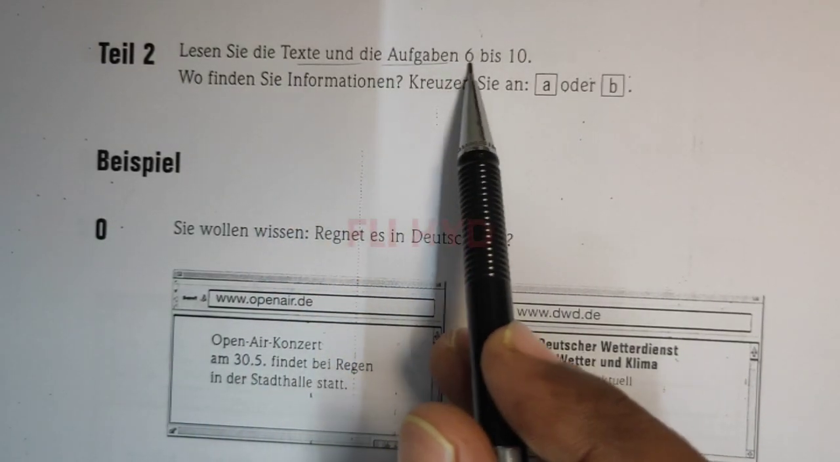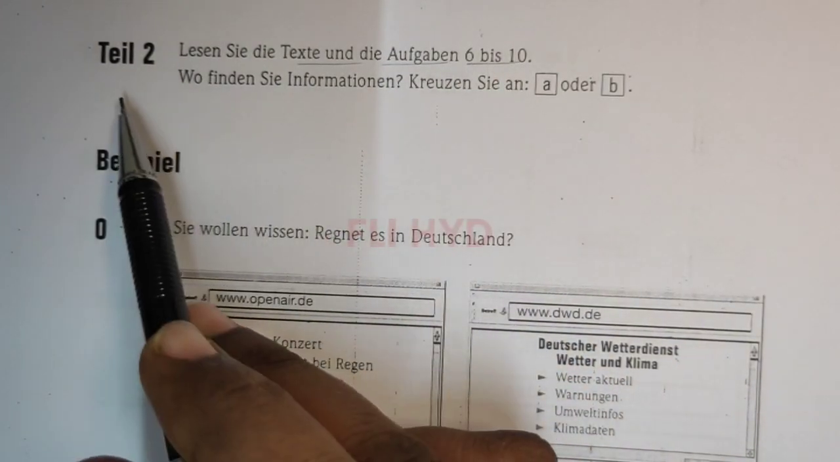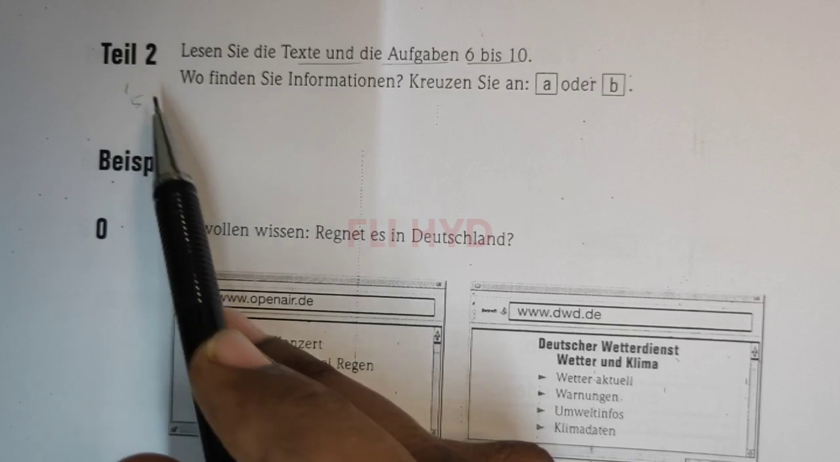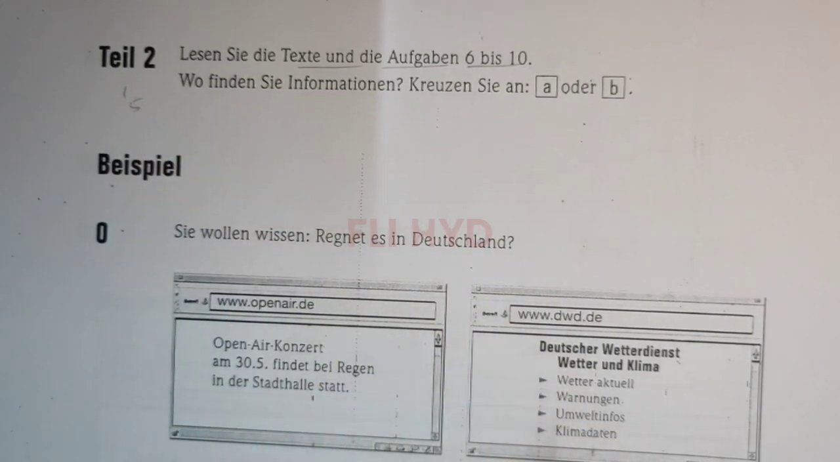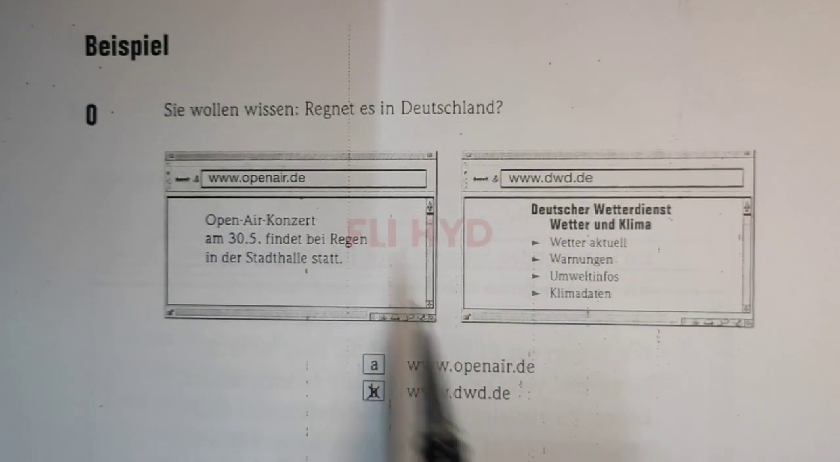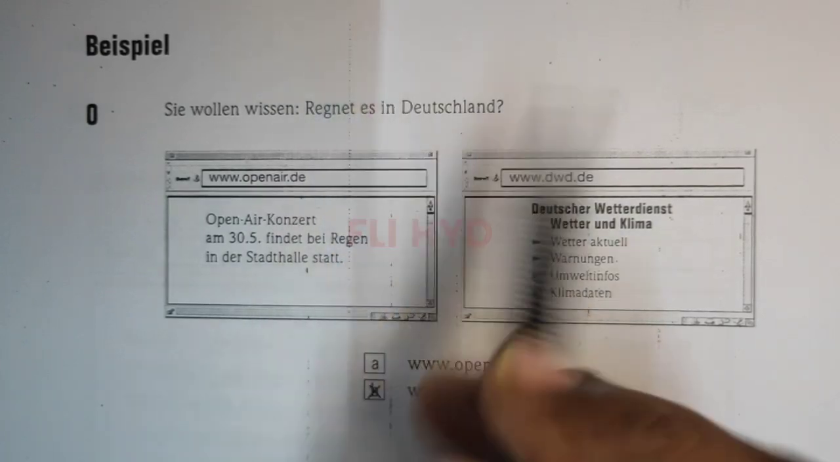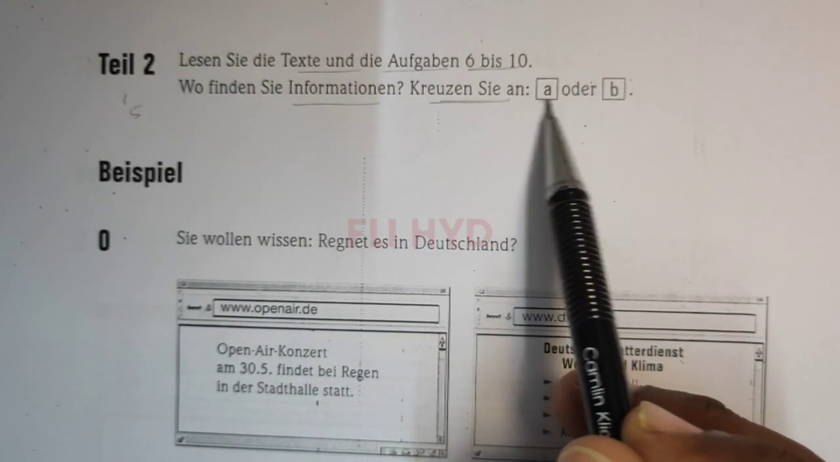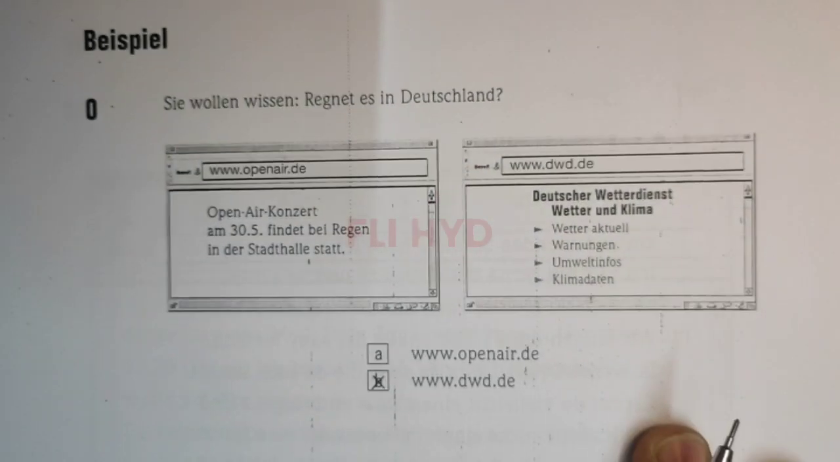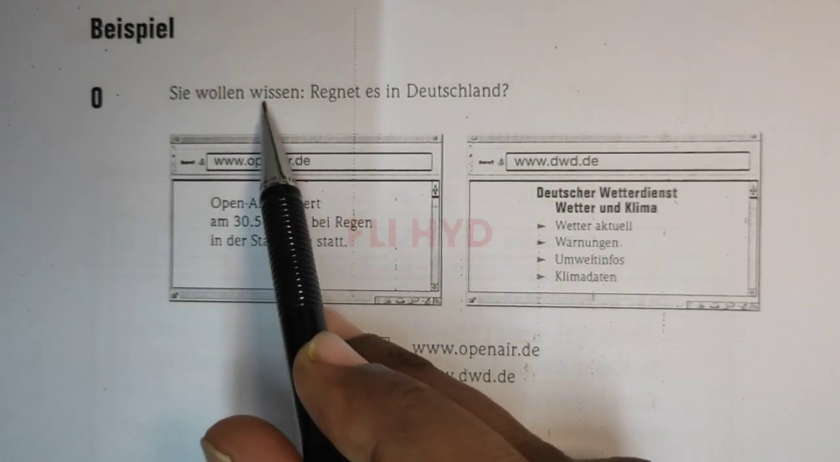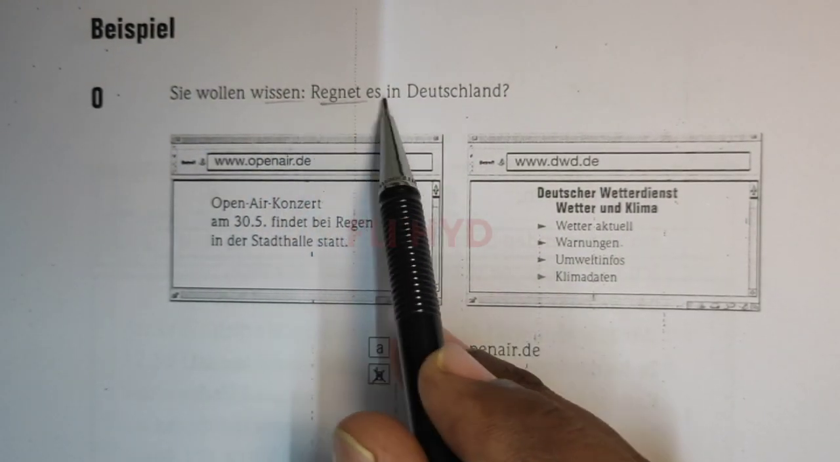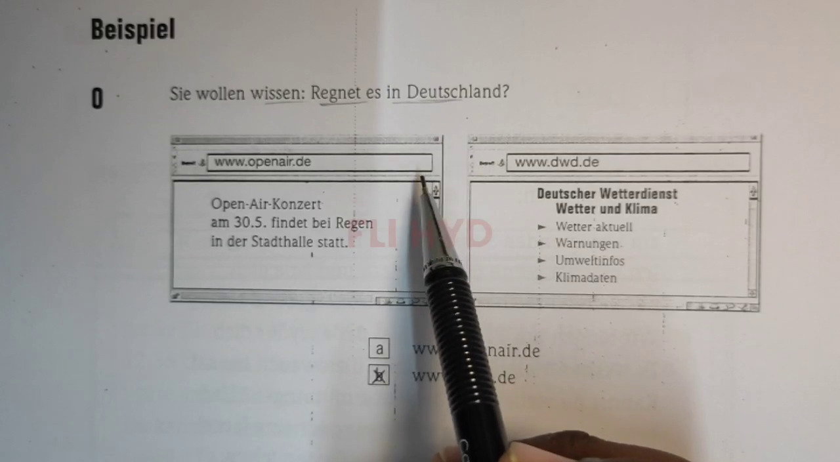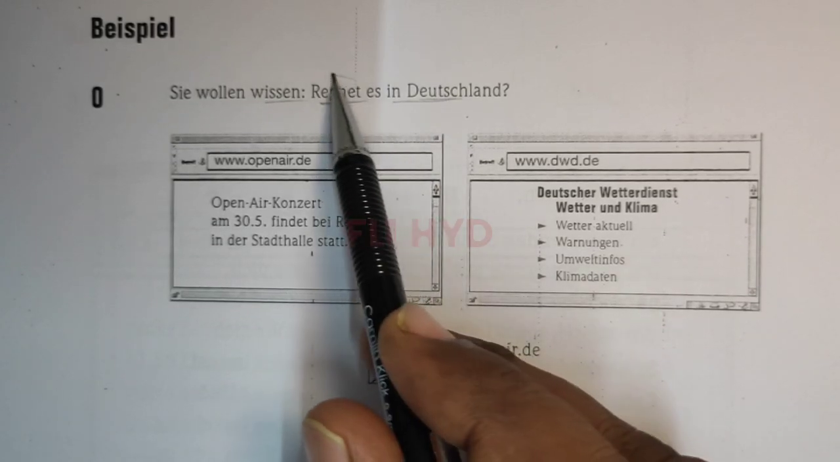And in Lesen, the second Teil, you are given a task like "Lesen Sie die Texte und die Aufgaben 6 bis 10." So here also in Teil 2 we have 5 questions. In Teil 1 five questions, in Teil 2 also five questions. Here, how do you find the information? For example, "Wo finden Sie Informationen? Kreuzen Sie an: A oder B." So you are looking for some information. For example, "Sie wollen wissen, regnet es in Deutschland?" Does it rain in Germany? So you are looking for the rain information.